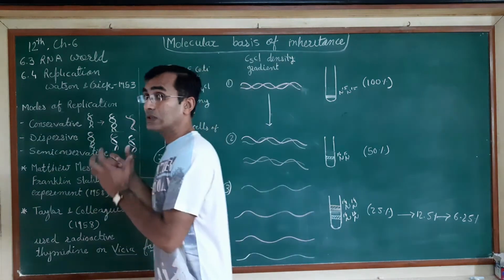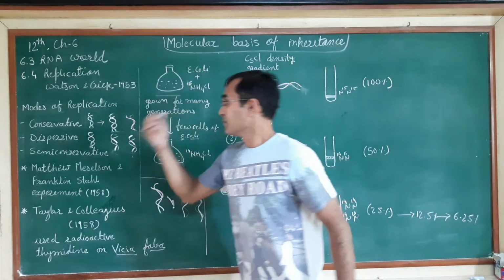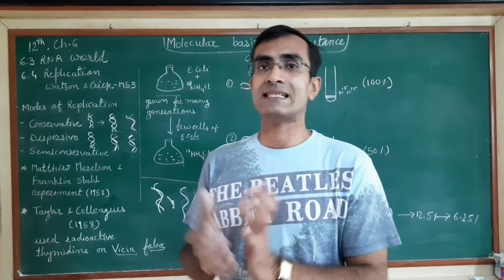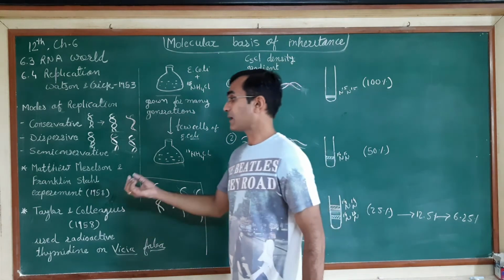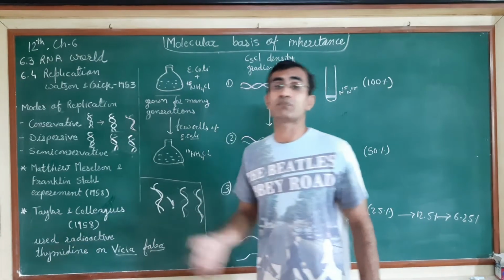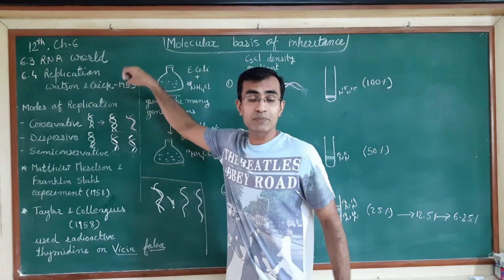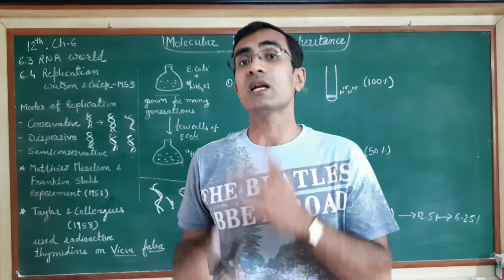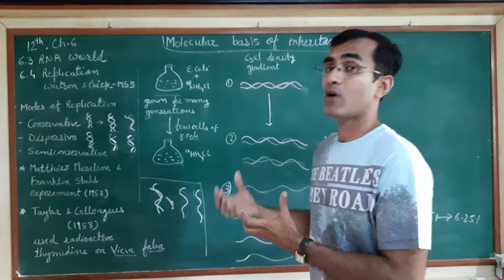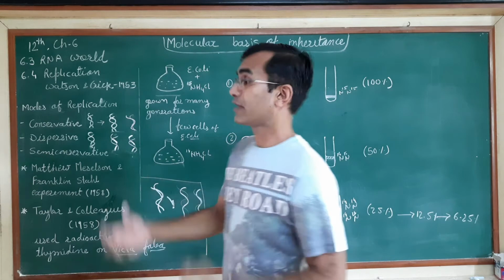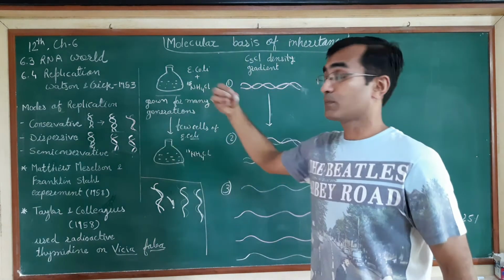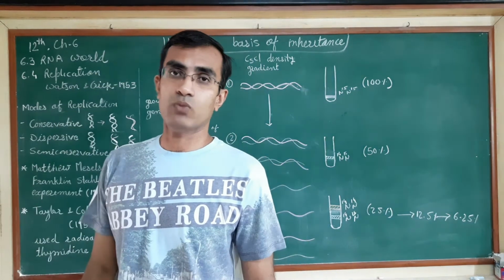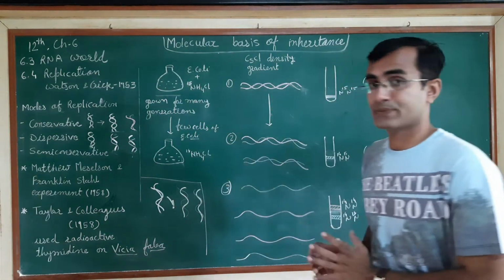Now we talk about the experimental proof that Matthew Meselson and Franklin Stahl gave, normally known as the Meselson-Stahl experiment. They performed this experiment in the year 1958. They had suggested this in 1953. After a few years, in 1958, Meselson and Stahl proposed an experiment, performed it, and gave the proof that DNA is synthesized with the help of the semi-conservative mode. Okay, so we'll talk about this experiment.